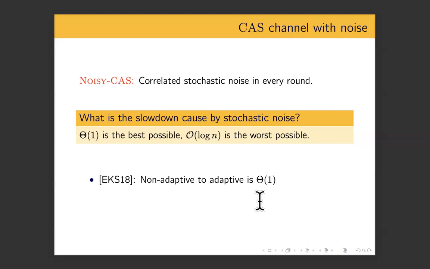And today we are going to talk about the general case. We're going to show that if your initial protocol is general, if it is adaptive, then the slowdown is actually the worst possible, log n. So we can go from the best possible to the worst possible by removing this restriction. And this is our main result.